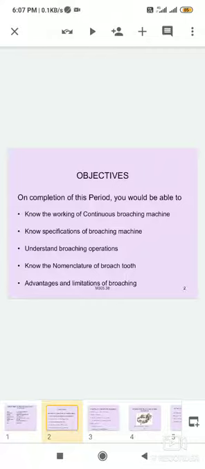Each successive tooth is a little higher than the one preceding it. Therefore, each tooth removes a layer of workpiece material. There are three types of teeth: first teeth, intermediate teeth, and last teeth. These are also called roughing teeth, semi-finished teeth, and finishing teeth.